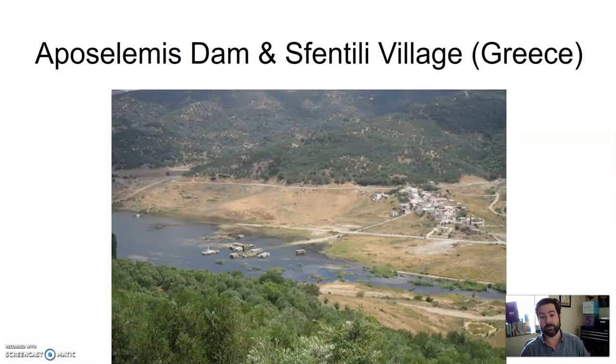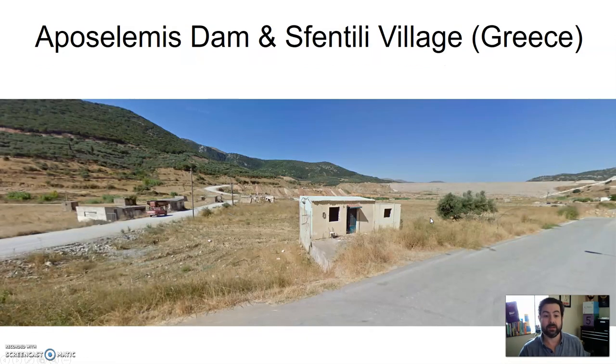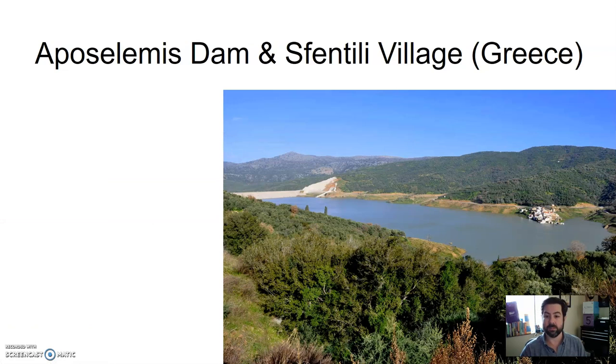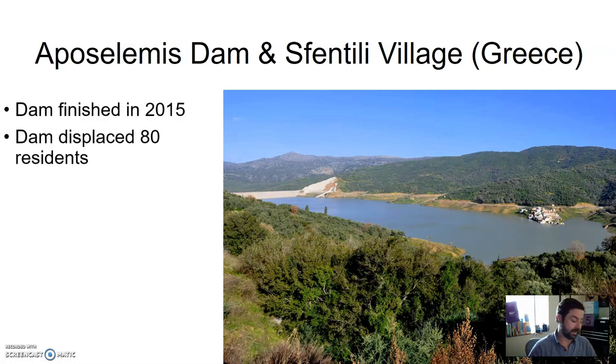But they built the dam. The waters rise, so people had to move away from this part of the village. People were displaced. You can see now the bottom is completely covered. Now it's creeping into the area up on the hill. So the dam was finished in 2015. It displaced 80 residents. Well, that sucks.